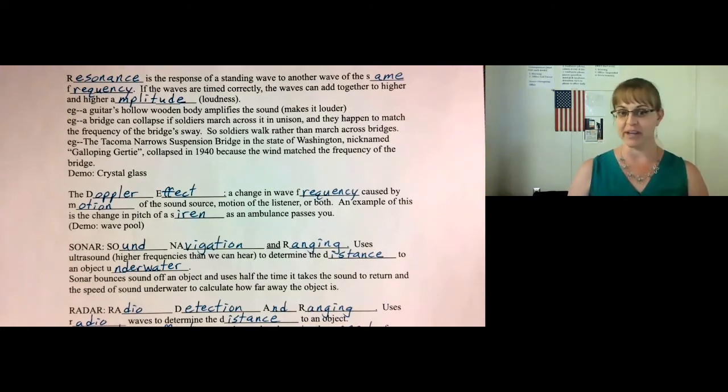A famous bridge in the state of Washington, the Tacoma Narrows Suspension Bridge, actually collapsed because of resonance with the wind. This bridge was nicknamed Galloping Gertie because it truly galloped when the wind got up. And one day in 1940, the wind matched the frequency of the bridge, and there were such high winds that the entire bridge collapsed. The video is next on Canvas. Make sure you watch that.